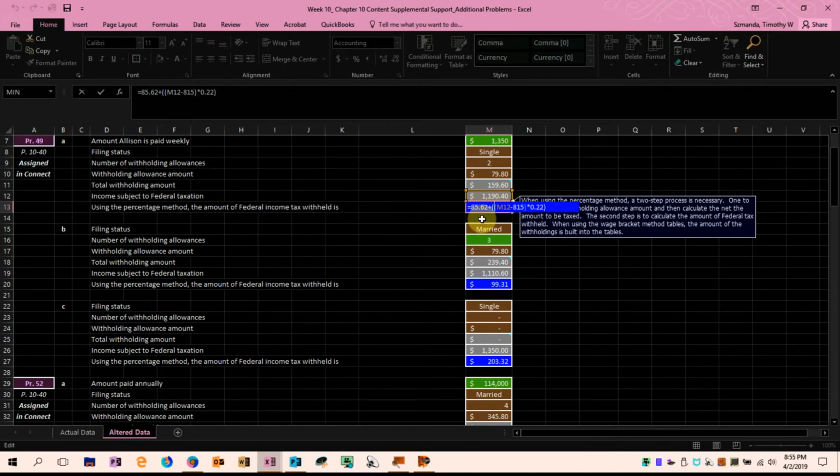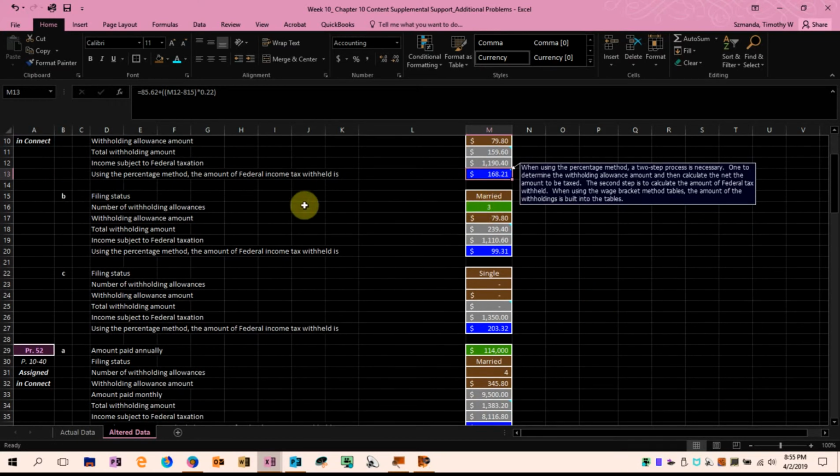That means we will have $85.62 of income tax plus 22% of the difference between the $1,190.40 and the amount listed in the table, which is $815. So we'll take the difference between $1,190.40 and $815, multiply that by 22%, and then add that to $85.62, and that will give the federal income tax to be withheld from Alice's paycheck.